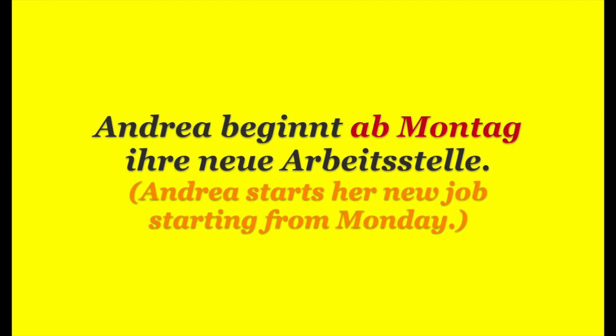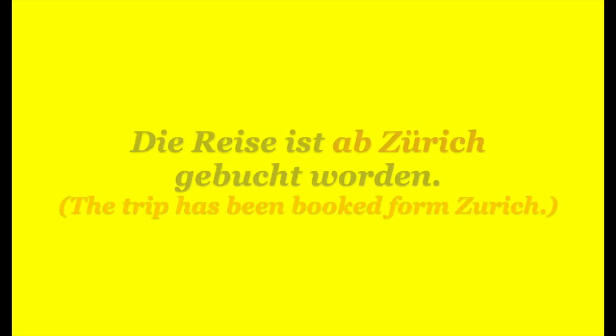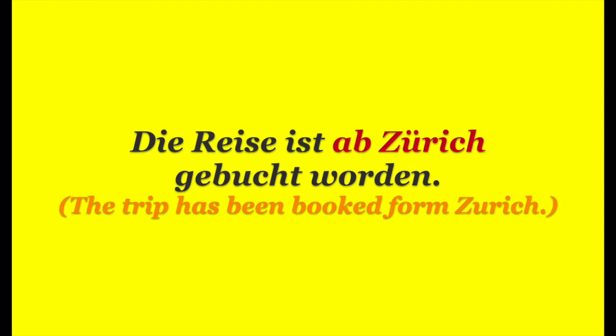Here as well, ab Montag, as you can see here, contrary to the example before, we don't use the article. From the 10th, however, then we need to use the article. Also, when it comes to cities, we don't have articles. Die Reise ist ab Zürich gebucht worden. The travel has been booked from Zurich. So here, from Zurich, cities don't have articles in German, so we will just use ab Zürich.